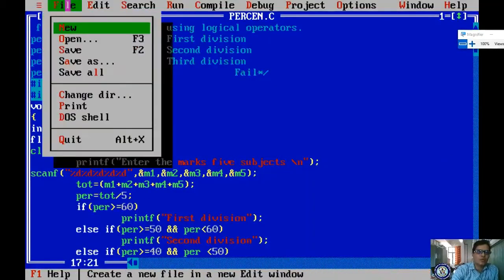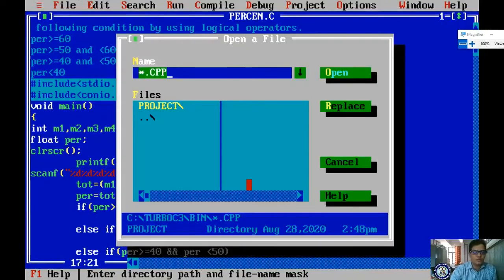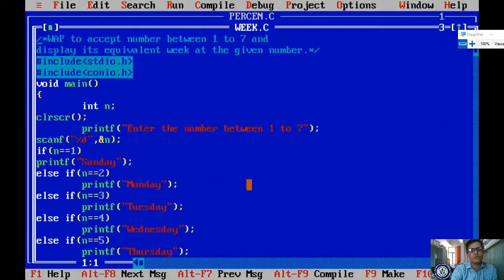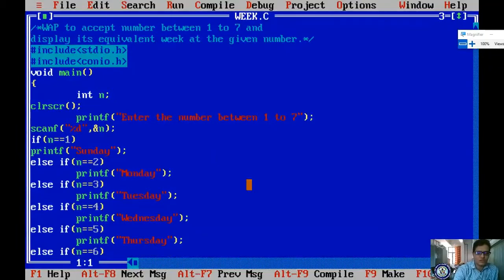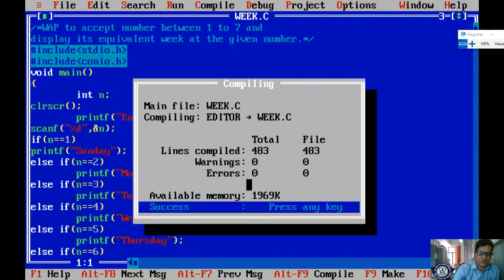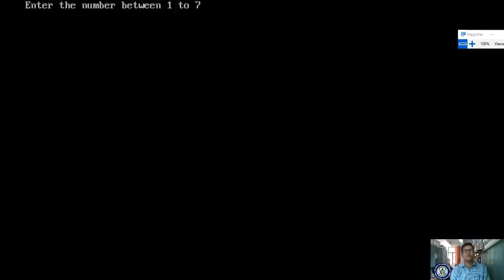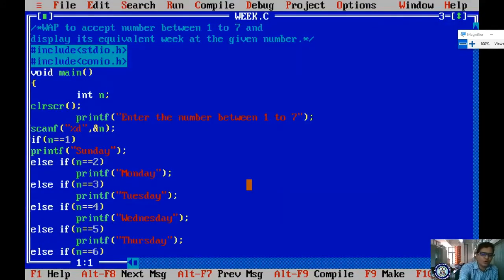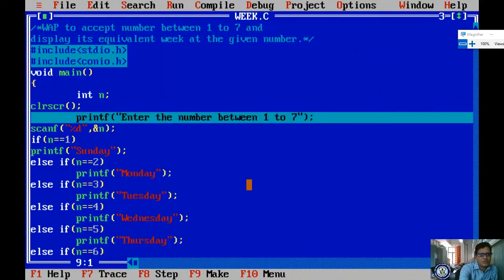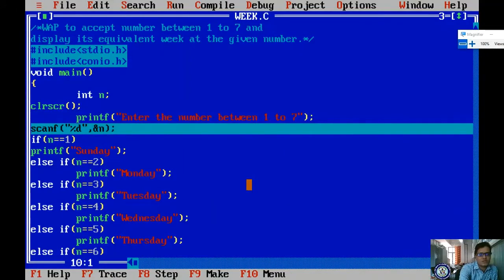Now I have to open my file. What is the name of the file? Week.c. Okay, I'm pressing Alt F9 and Control F9. It is asking to enter a number between 1 to 7. If I give 6, what will happen? It will print Friday. But here you should know how it is running. It checks in sequential fashion only. Even if I directly enter 6, it doesn't match until the 6th else if block.